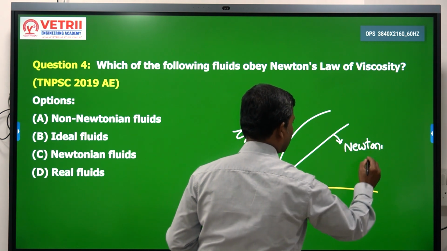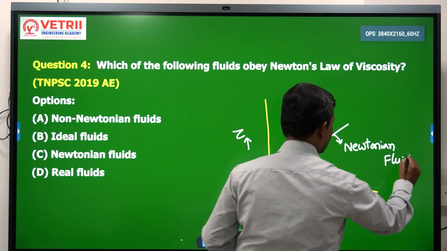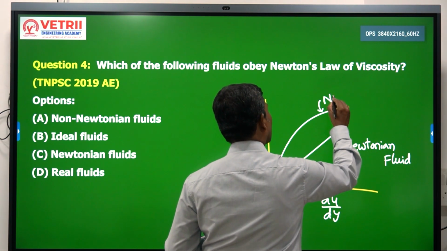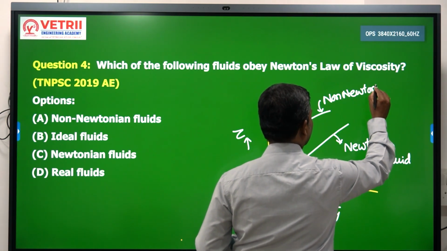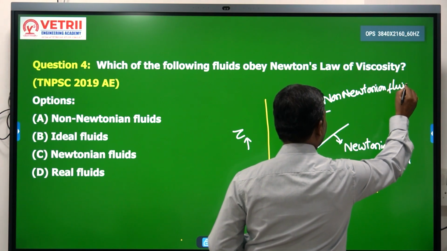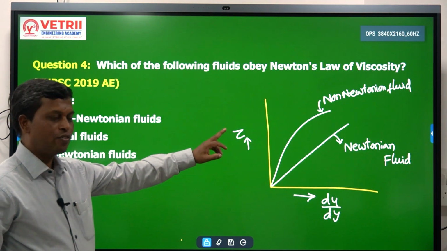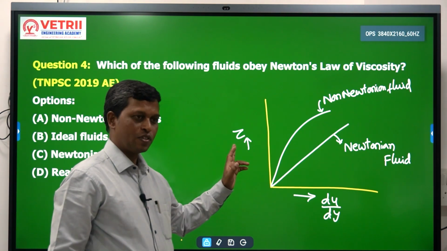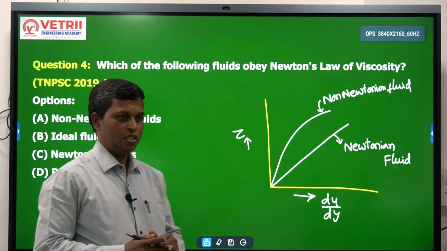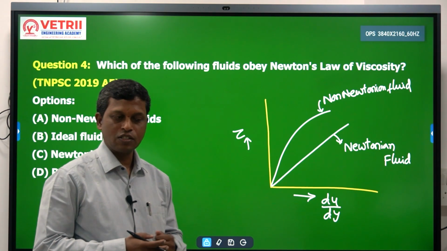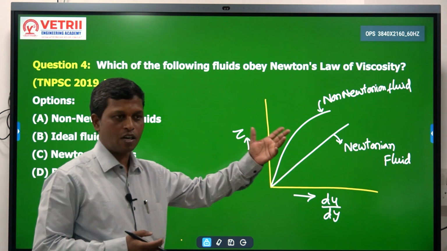So what is this? Newtonian fluid. What is this? Non-Newtonian fluid. Correct? So what does it indicate? Any fluid which obeys Newton's law of viscosity, that is, shear stress is proportional to rate of shear strain, that fluid we call a Newtonian fluid. Those which do not obey are called non-Newtonian fluids.